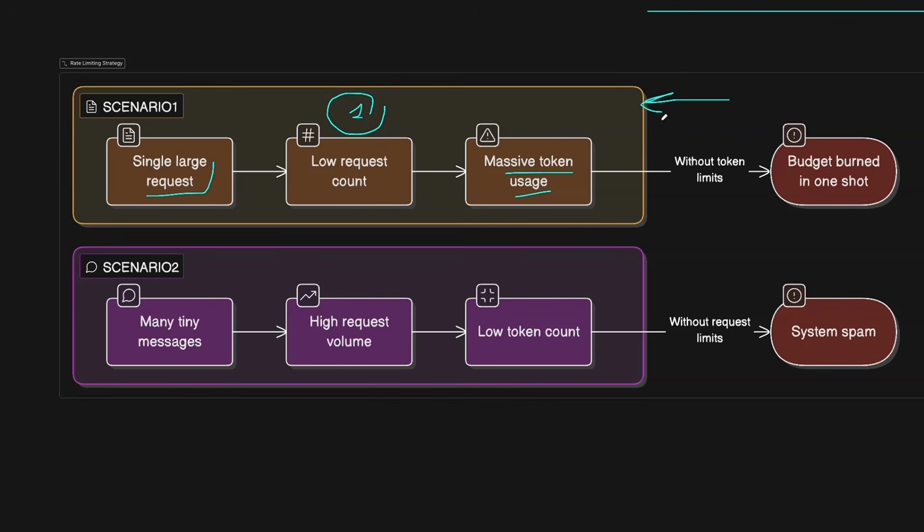And if we don't apply token limits, then the price that they pay, which is whatever, like $20 per user, will quickly outgrow the infrastructure costs that you have for running these LLMs. On the other hand, a user might send many tiny messages like "explain React hooks" or "generate a sort function". In this case, it will be higher request volume. They might send like 100 tiny messages, with a low token count. So we still need to also have limits on the requests, otherwise they might start spamming and sending too many messages for a short period of time.